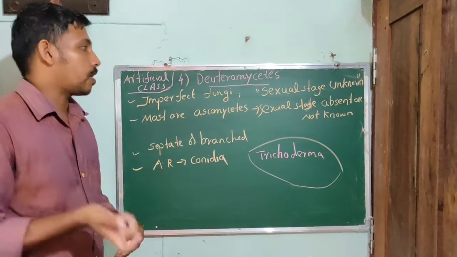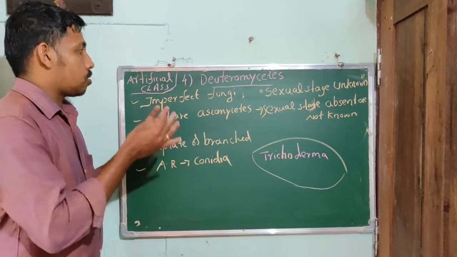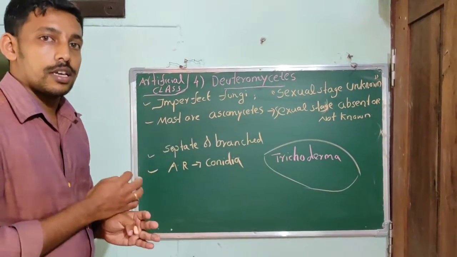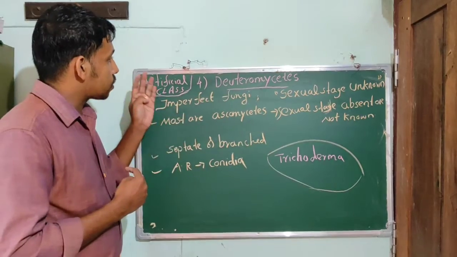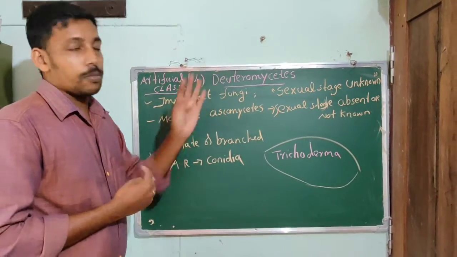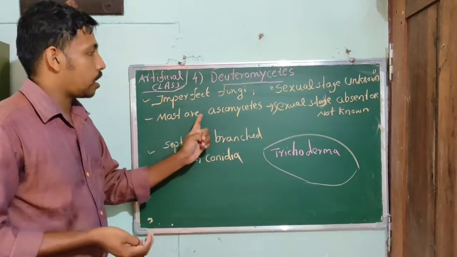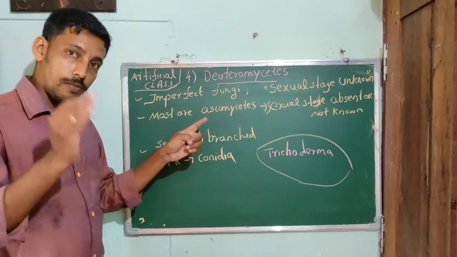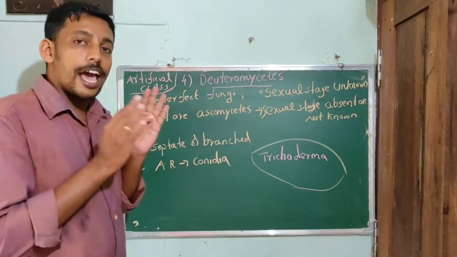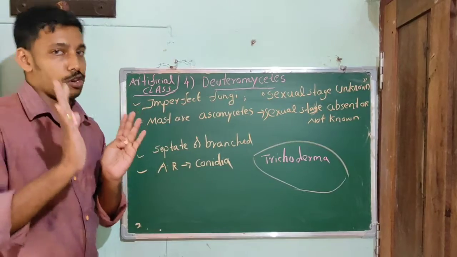Such fungi are included in the Deuteromycetes, and it is believed that most of them are actually Ascomycetes in which the sexual stage is absent or not known.